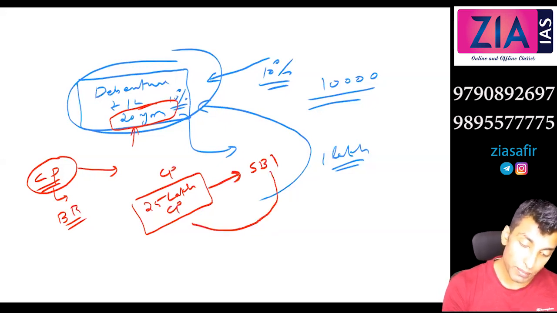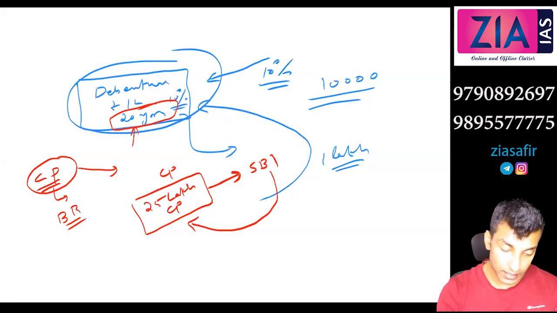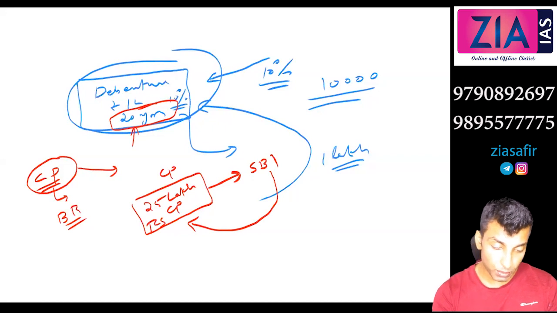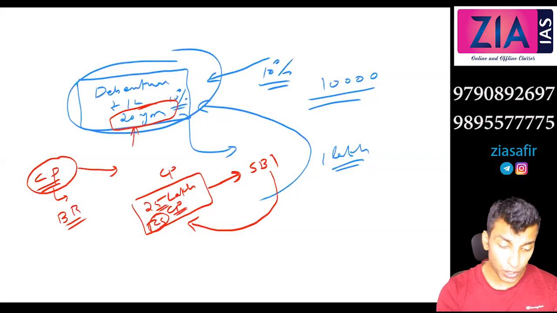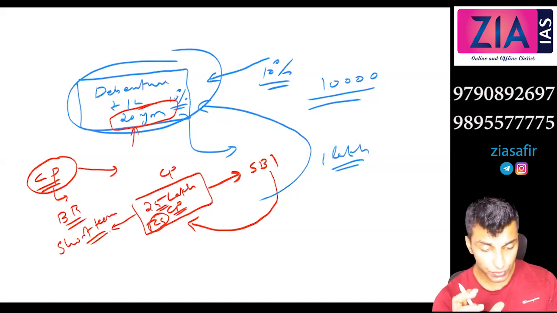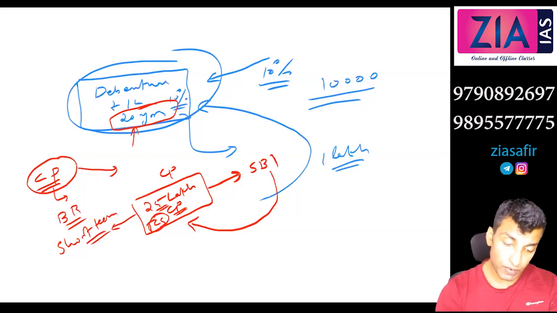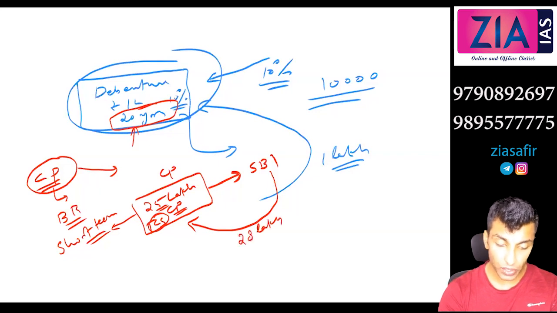SBI will give money to the private company. Let's say this is TCS. So TCS issues commercial paper. TCS is a high net worth company, 25 lakh. This is for the short term working capital of the company, and CP is the main source of short term working capital of private companies or corporates. It will be issued at a discount, meaning let's say SBI will pay 23 lakh, or 22 lakh, whatever it is.